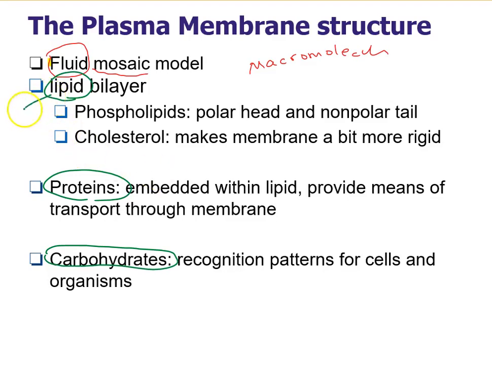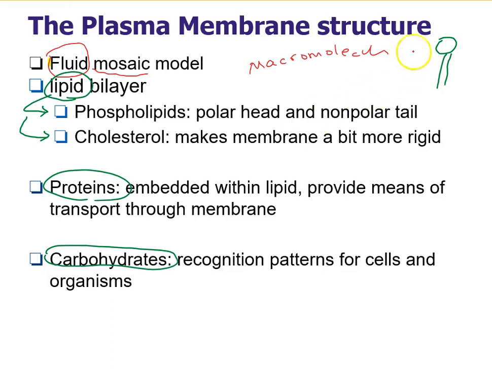What kind of lipid is found in the structure of the plasma membrane? We have phospholipids and also cholesterol. Phospholipids are the most abundant type of lipid in the plasma membrane. They have a head, which is the phosphate group, and they have a tail, which is the fatty acid.